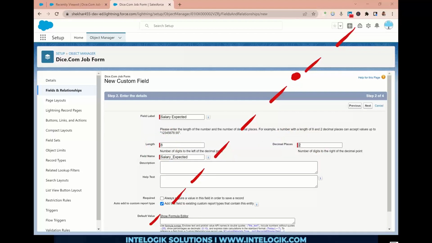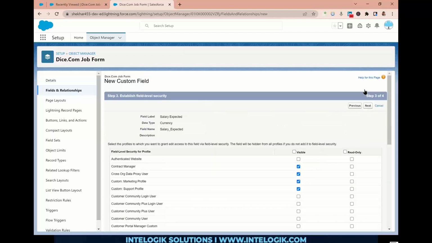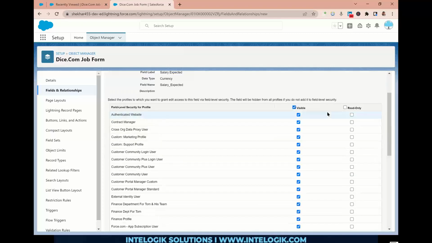8 means total 8 digits. 2 means after the decimal I need 2 numbers only. That's it. Okay, fine, let's move ahead. Now let me click on next. The remaining things we already saw in the demo session, so I'm not going to waste your time.